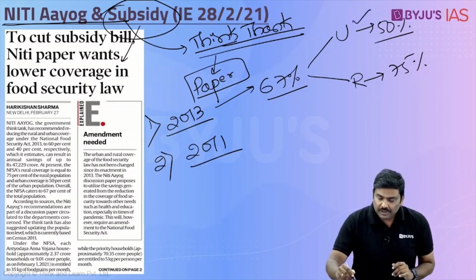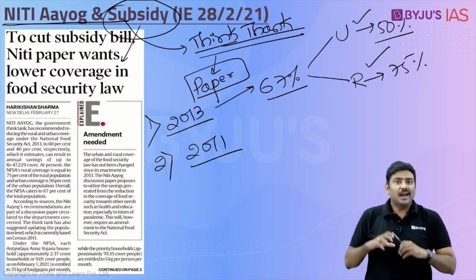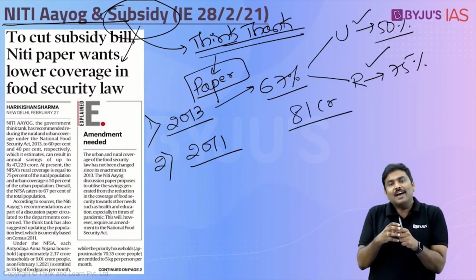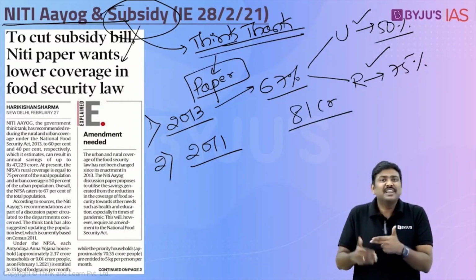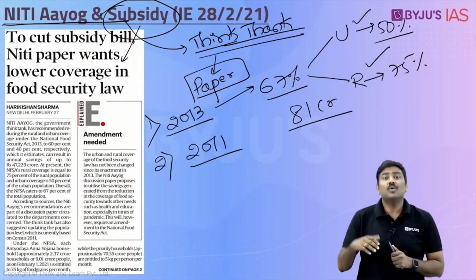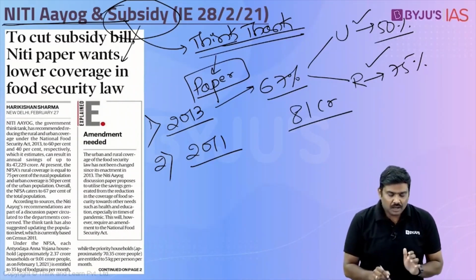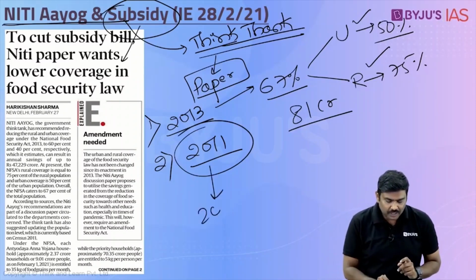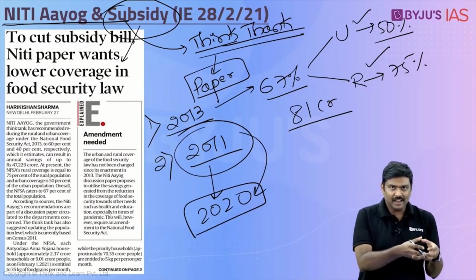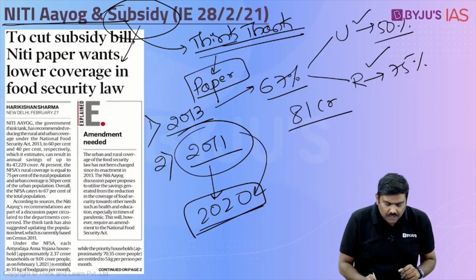What this particular paper says is the Government of India is covering 50% and 75% in case of urban and rural respectively, and the total coverage as of now is over 81 crore people. As a result of this increased coverage over a period of time, the total food subsidy expenditure for the Government of India has been very, very large and it is becoming unmanageable. So what has to be done? This particular paper gives two very important recommendations. One, rather than taking the population of 2011, the government should take the population of 2020. Is it okay? I'll repeat the statement here. Rather than considering the population of 2011 to provide the food subsidy or entitlement, the government should consider the population of 2020.